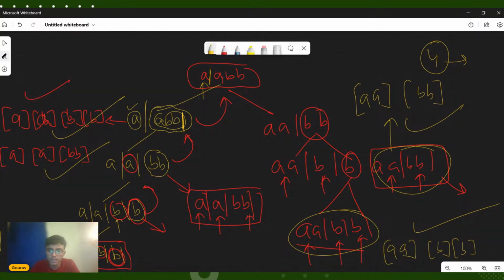Okay, so Rishit is saying, can we try dividing the remaining string at each point and check if the substring is a palindrome? Yes, we are doing that. If the substring is a palindrome, then we divide the remaining string further. Else we try another partition point. Exactly, Rishit. This is the idea of recursion that we will be using.